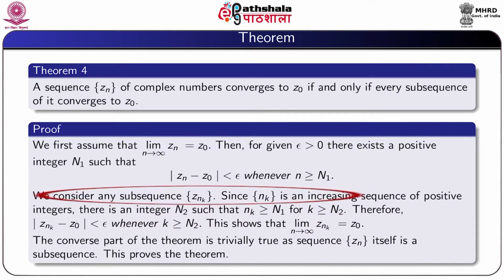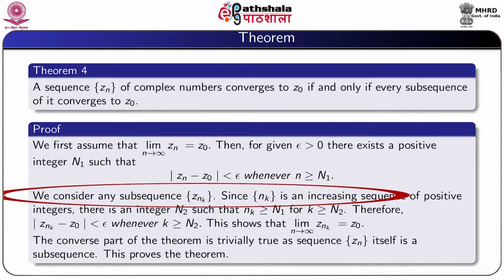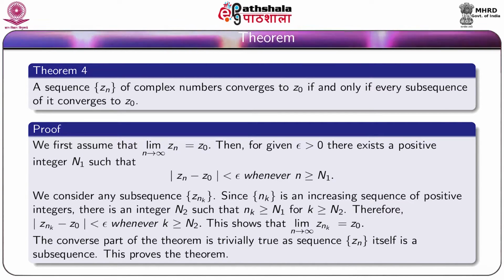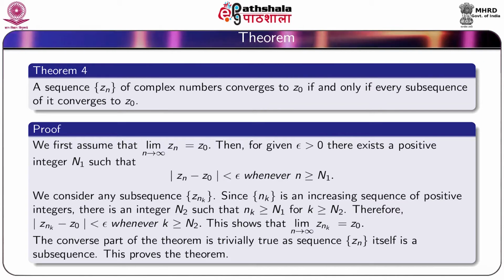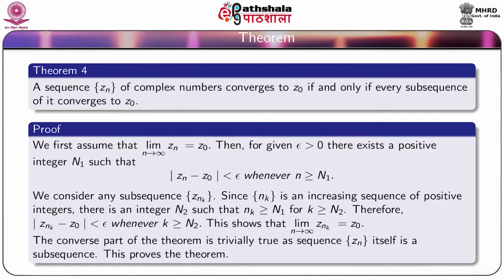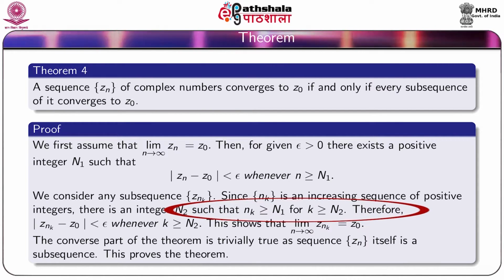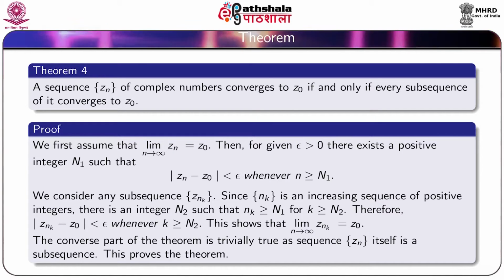We consider any subsequence z_{n_k}. Since the sequence n_k is an increasing sequence of positive integers, there is an integer n_2 such that n_k is greater or equal to n_1 for k greater or equal to n_2.